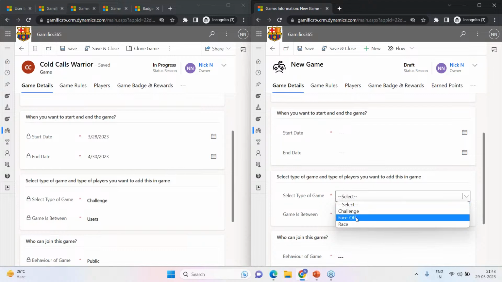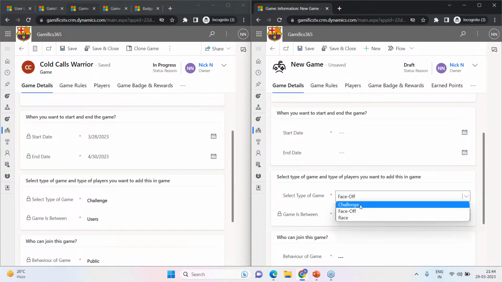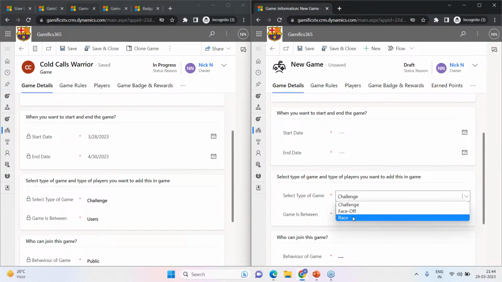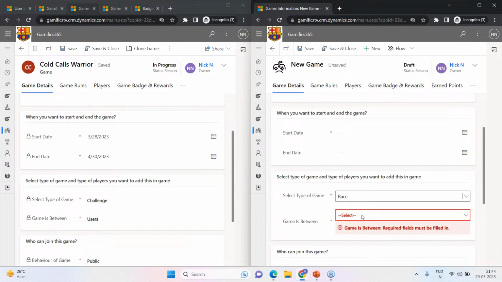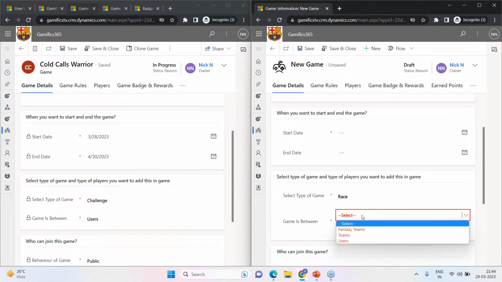Well, the face off is a game type that can be played only between two users, especially when you want to determine who's numero uno, who is number one. However, for the challenge and for the race, you may notice that the game can be played between multiple users, multiple teams, and no surprises here, we do support fantasy teams as well.